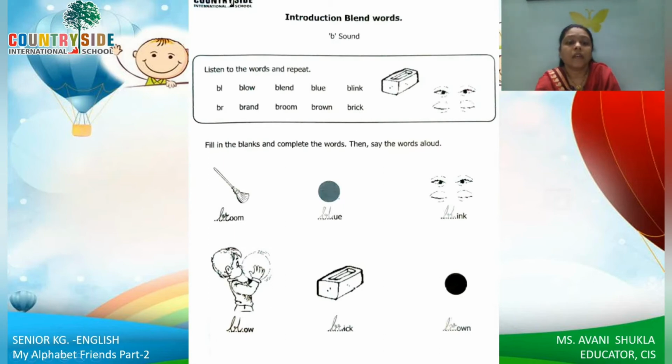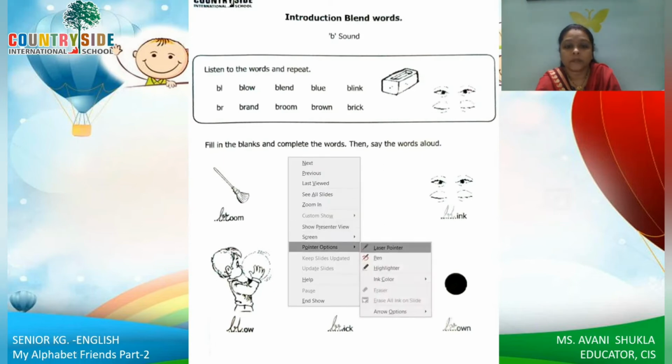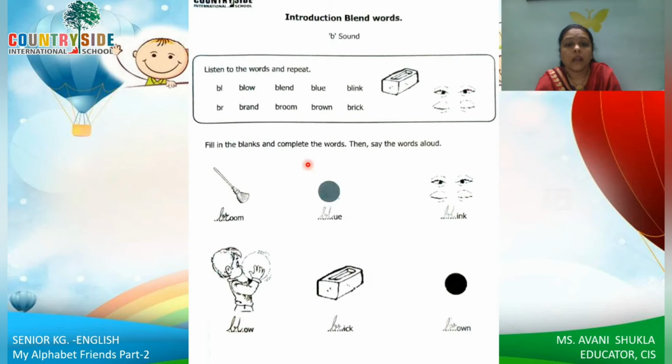Okay. Now here we have fill in the blanks and complete the word, and then say the word aloud. So here the first picture is broom. So what is the first blend sound? Br. Br. So you have to see the picture and you have to write the blend. Bl blue. And this is blinking of eyes. So bl blink.